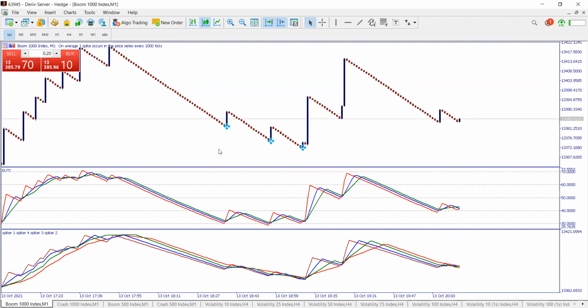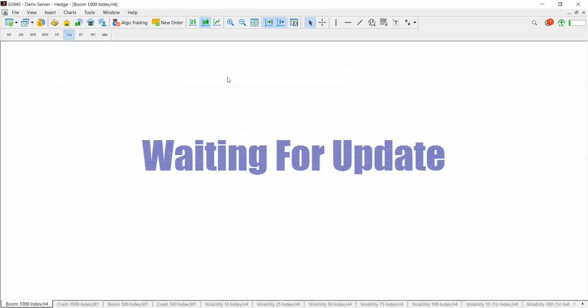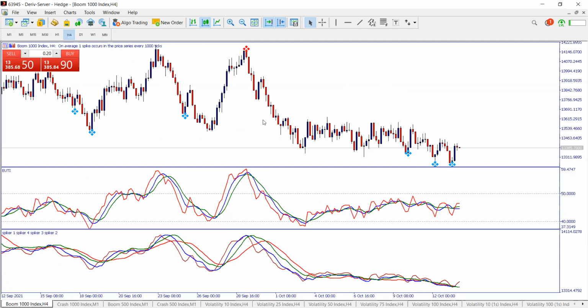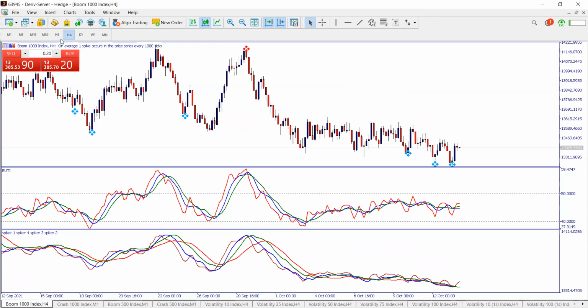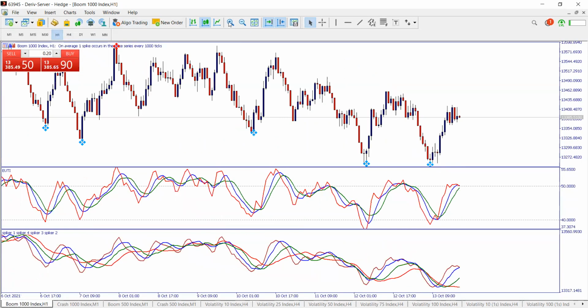However, we don't witness this nature on all time frames. Somehow it appears normal on other time frames, especially on bigger time frames. Sorry, something is happening with my PC, but we are together. All right, it's back. So on other time frames, it may appear normal, but on the smaller time frame, that's when we can understand the reality of this pair.